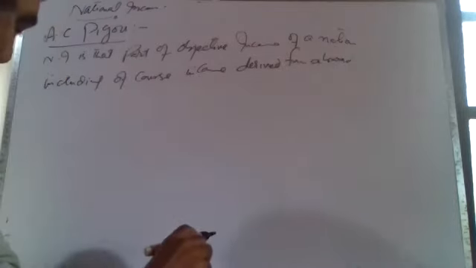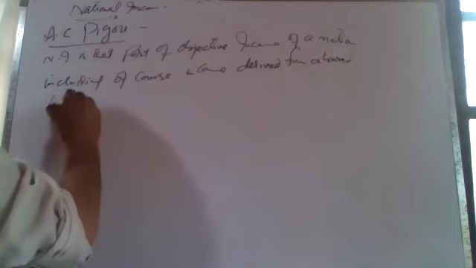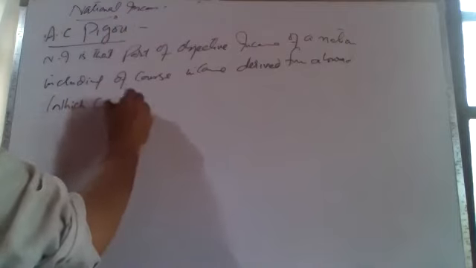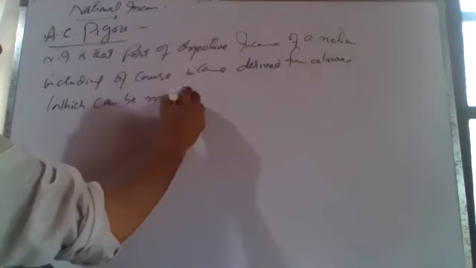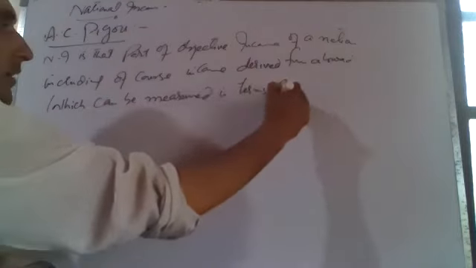Sir, I cannot see it clearly. I will repeat: which can be measured in terms of money.